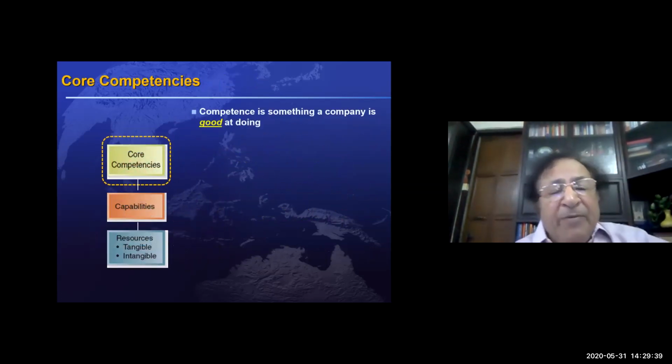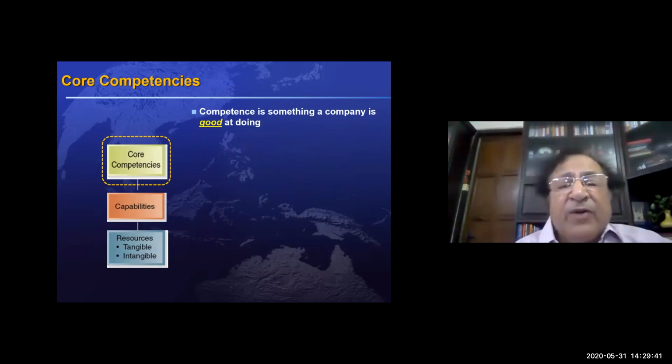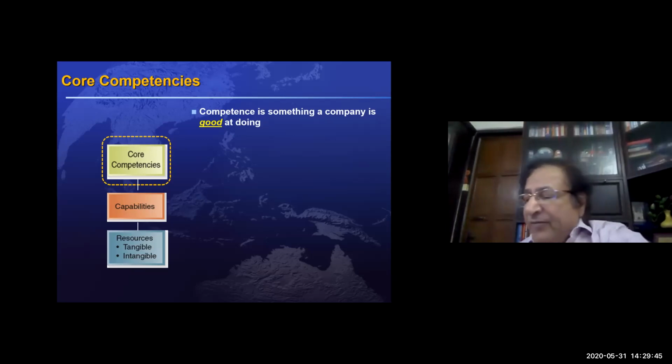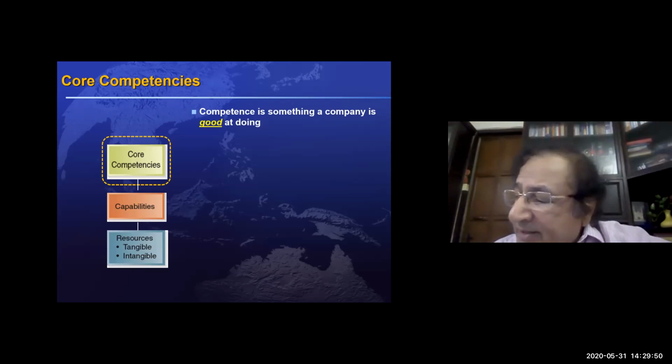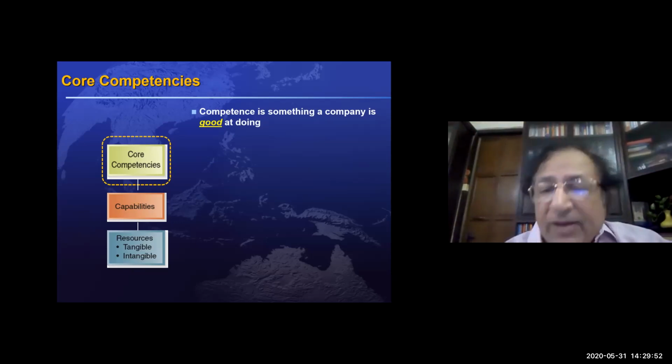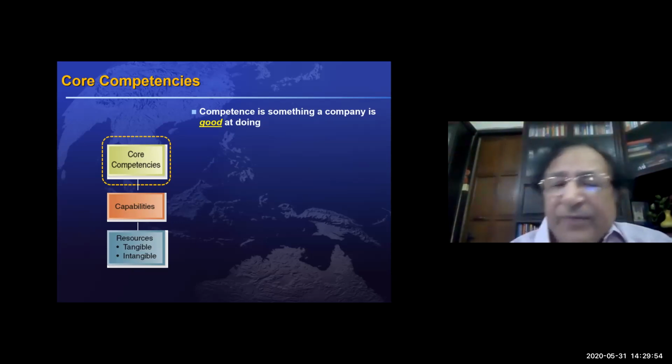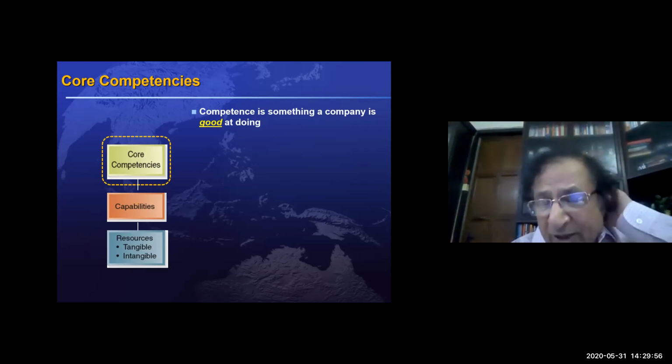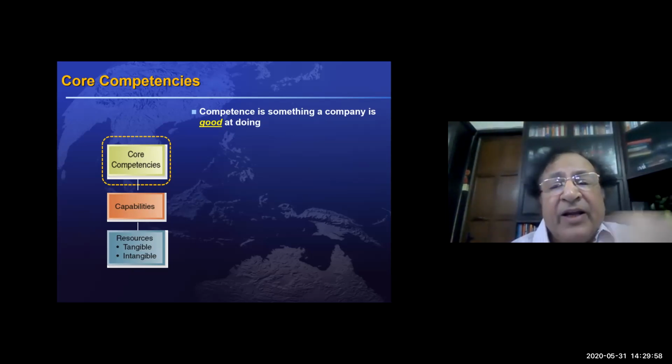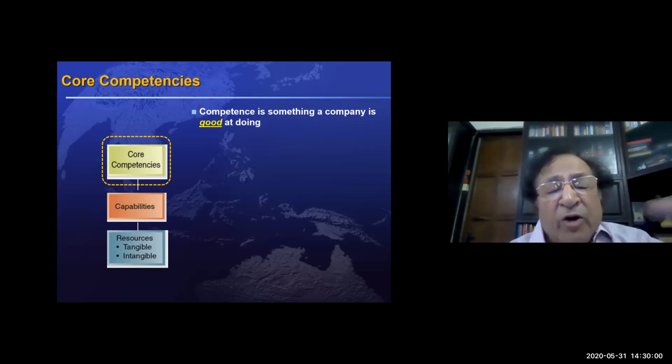Now, capability ultimately results in what we call competency. A competency is something an organization is good at doing. If you are doing something in a good manner and it produces results, you have a competency.